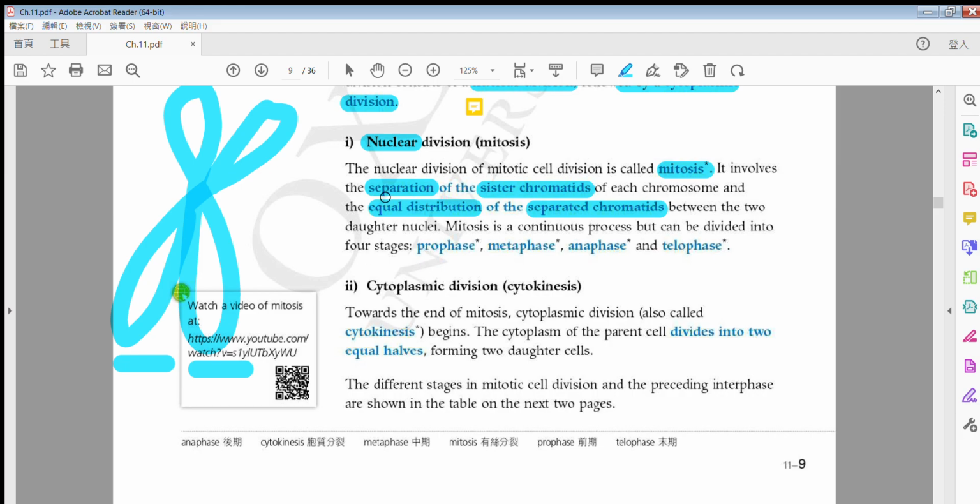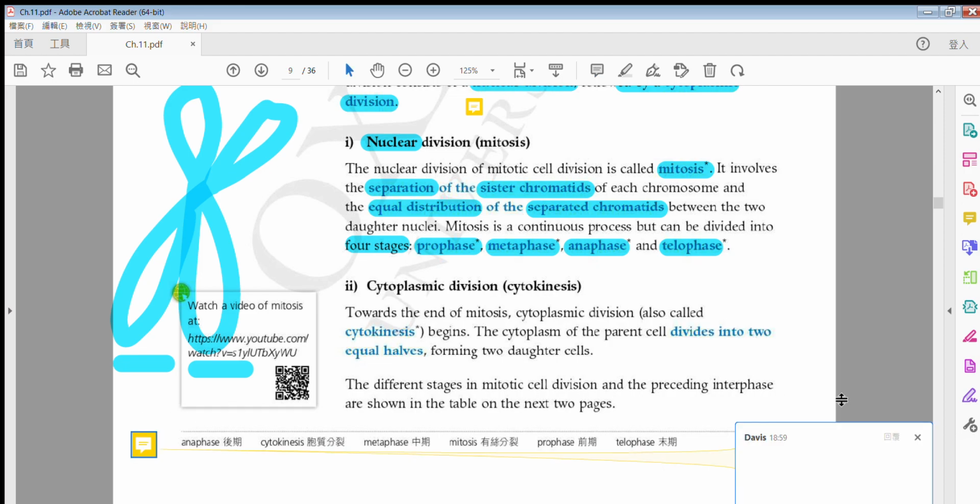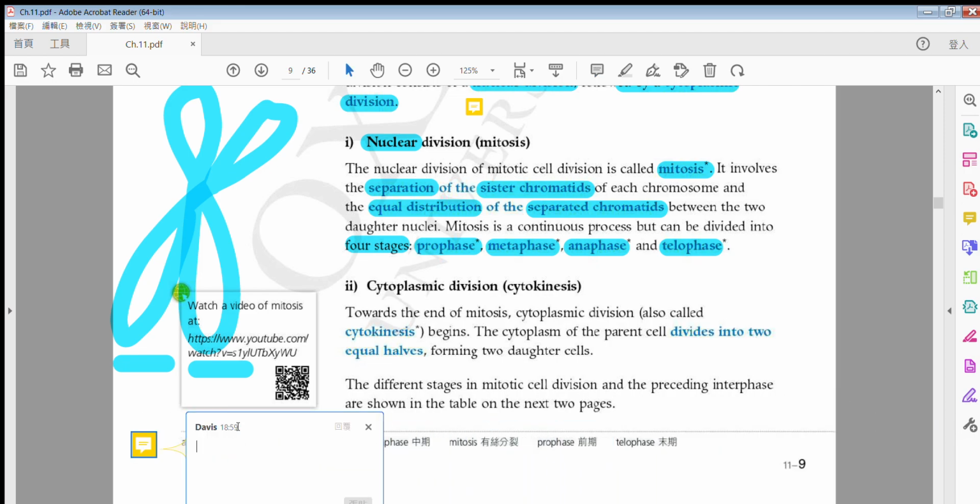This may take a little time to absorb, so pause and look at it yourself. The next thing is these 4 stages, which we will talk about in detail on the next page. Read them first: the first is prophase, the second metaphase, the third anaphase, the fourth telophase. So how do you help yourself remember these 4 phases?